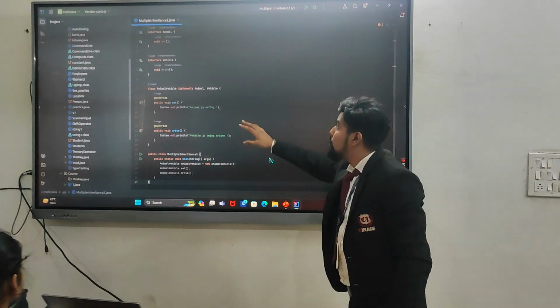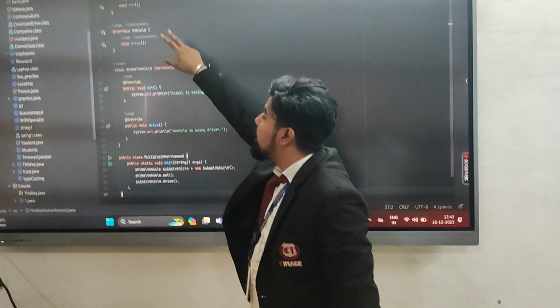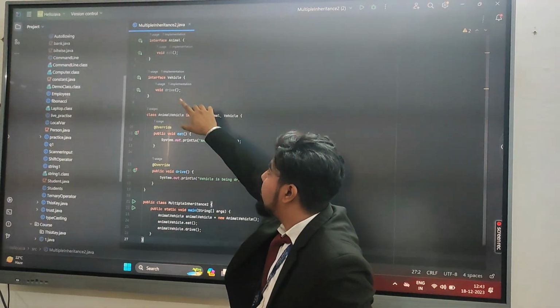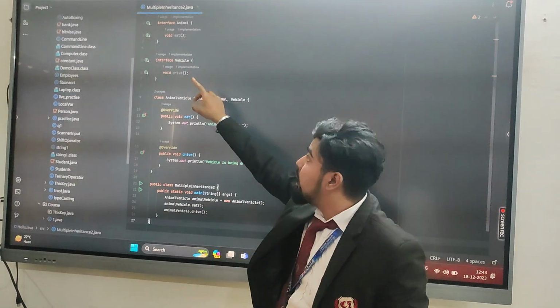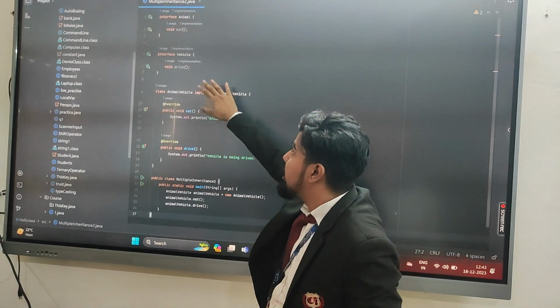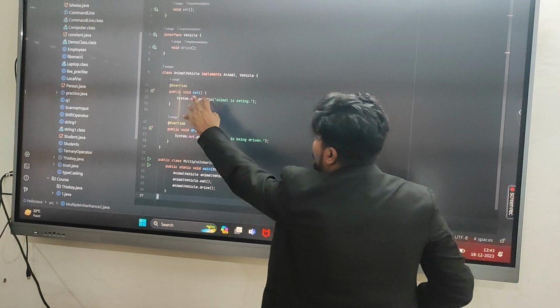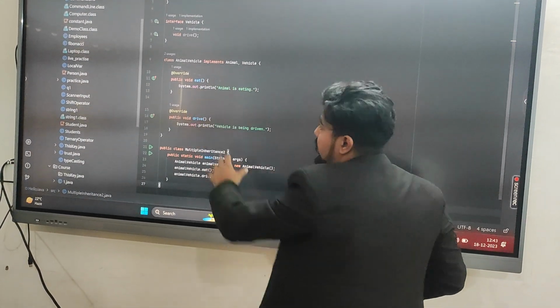This is the code with multiple inheritance. First, we created the animal interface, and the second one is the vehicle interface. In this, there are two methods, that is eat and drive. Eat is an empty method, and the second is drive, which is also an empty method. And we created a class implementing animal and vehicle.